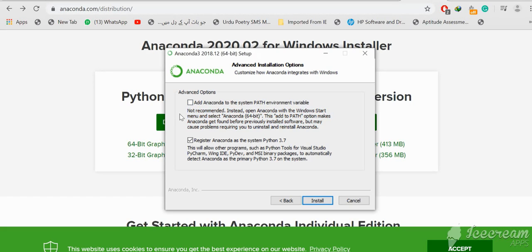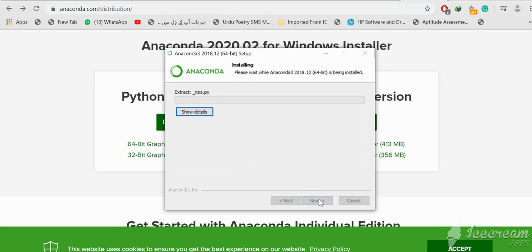But if you are installing Anaconda for the first time and you have not installed any version of Python, then you can check it. I have already installed Python 3.7, so I will not check it, and I will click on install.